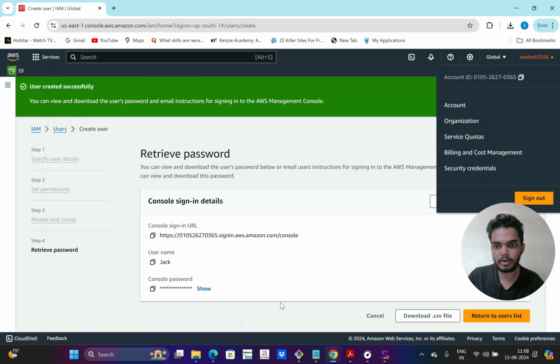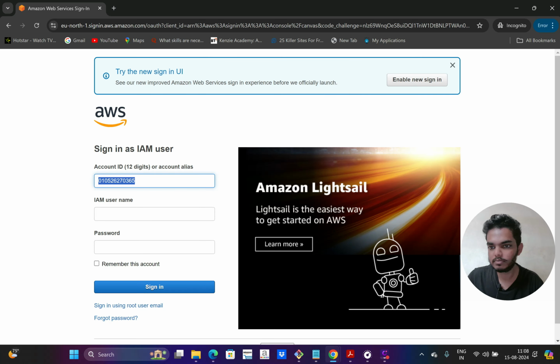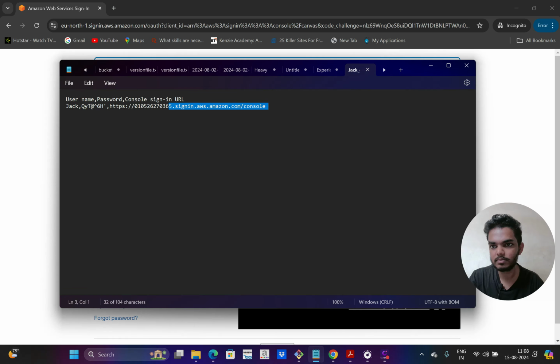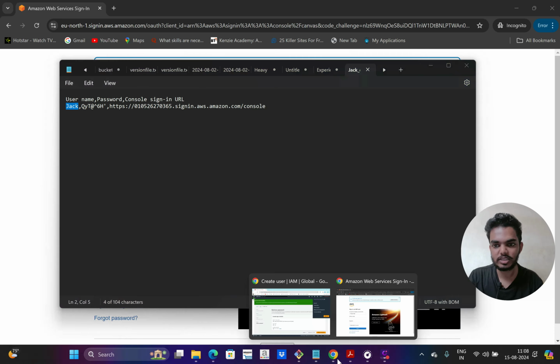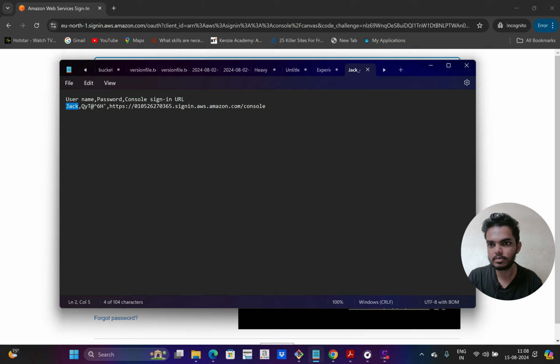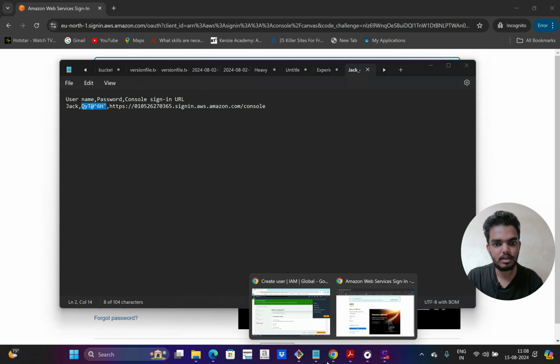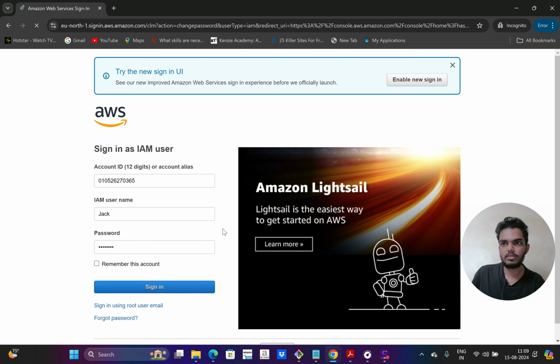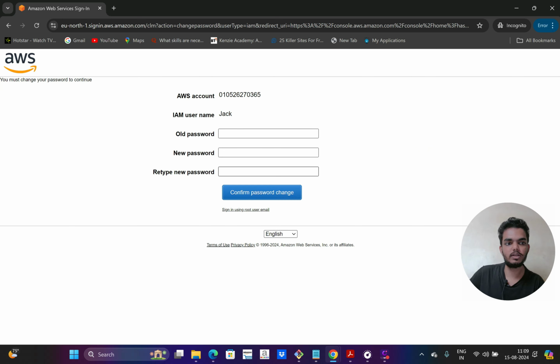So next I have to enter the username and password. The username is obviously Jack. This is the username, and the auto-generated password. The password is this one. So then click on sign in. So now Jack should be able to sign in.